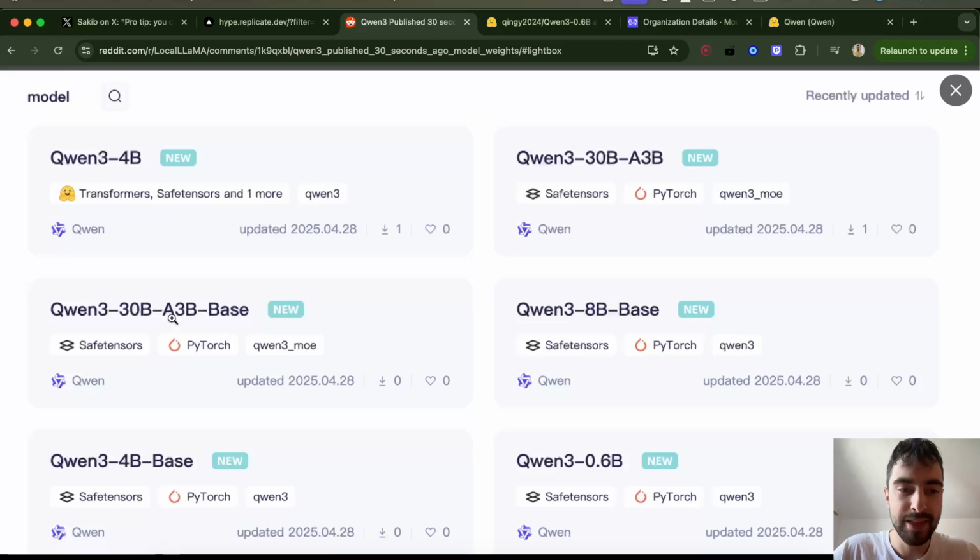So it has 3 billion active parameters. So it's going to be a lot easier to run inference because only 3 billion parameters are active. And we have a really small model, Qwen 0.6 billion. So this is really, really small. Now, I wonder if it's possible to get these small models to reason. Until now, I think people weren't really able to do so, but let's see what the Qwen team does.